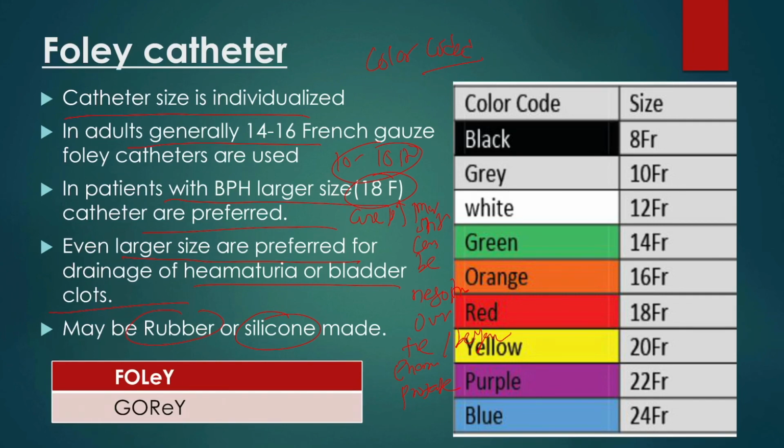The mnemonic here is FOLEY GOREY 14, 16, 18 and 20. Green is 14, orange is 16, red is 18 and yellow is 20. 14, 16, 18, 20: GOREY, FOLEY.